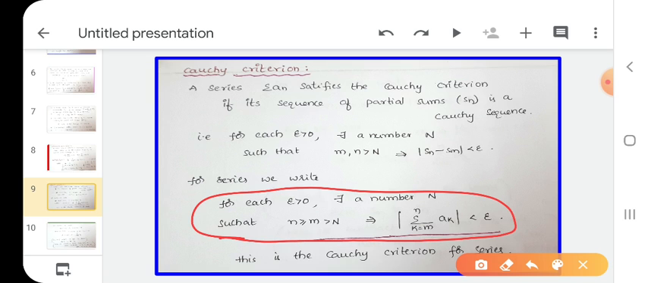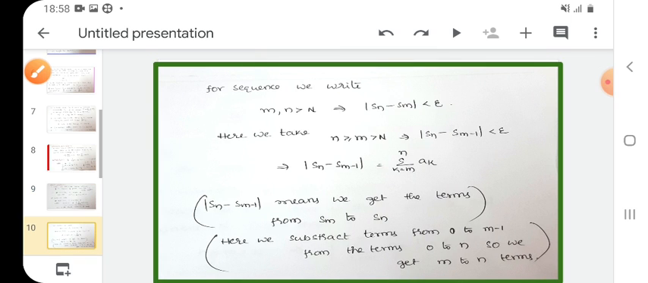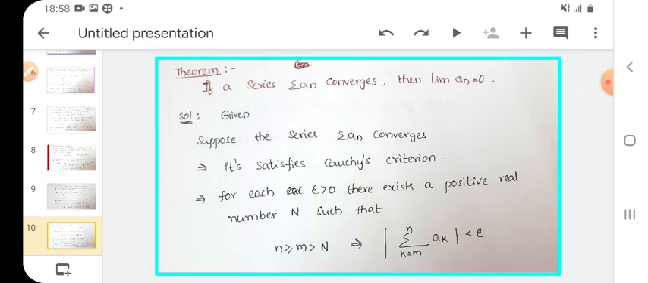If for each epsilon greater than 0, there exists a number capital N such that n greater than or equal to m greater than capital N implies mod summation k equals m to n, ak less than epsilon, this is the Cauchy criterion for series. If a series satisfies the Cauchy criterion, then automatically it is a convergent series. If a given series is convergent, then automatically it satisfies the Cauchy criterion.